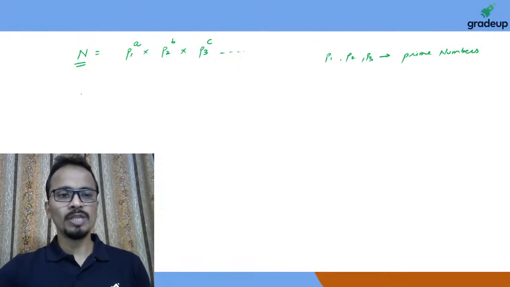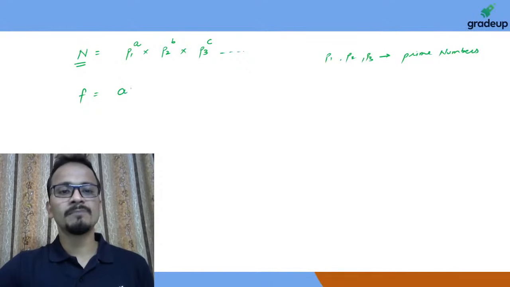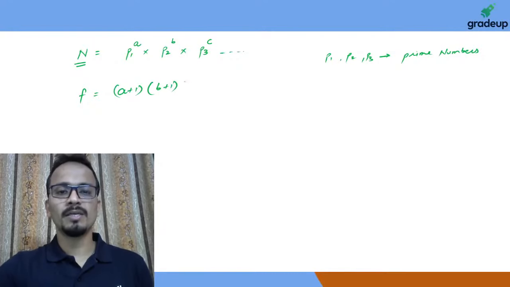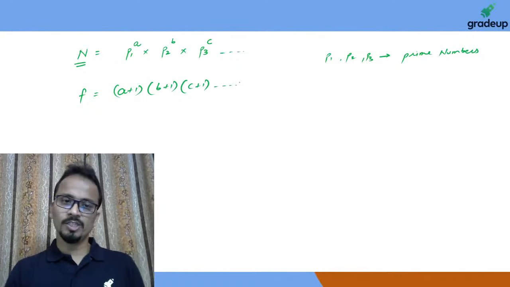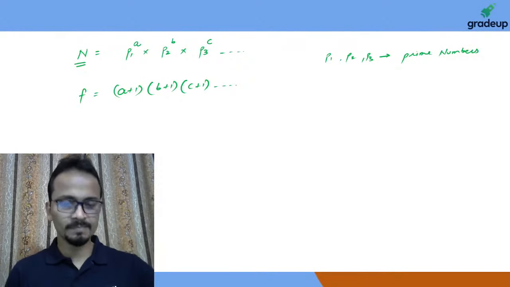So the number of factors of this number can be written as A plus 1 multiplied by B plus 1 multiplied by C plus 1 and so on. So this is what I can generalize about this formula. All right. Am I clear?